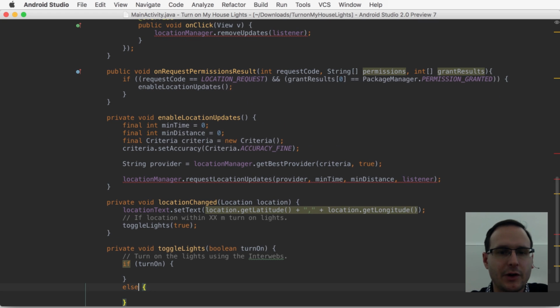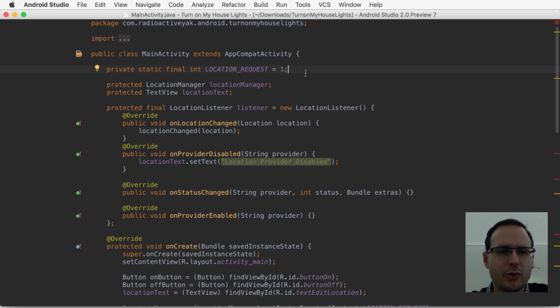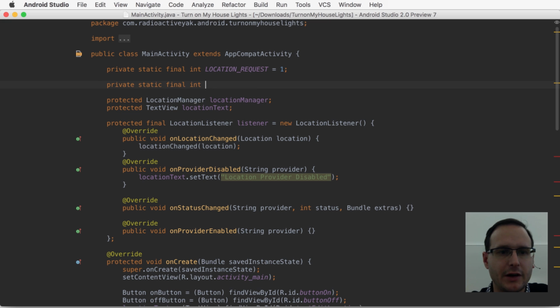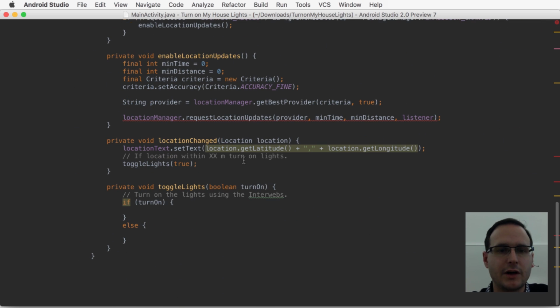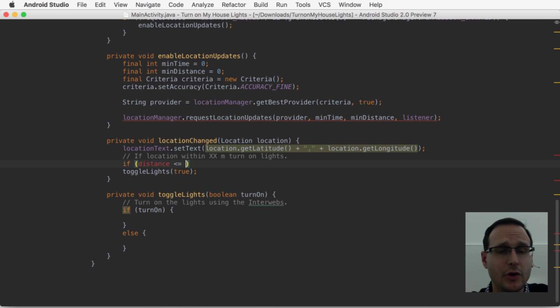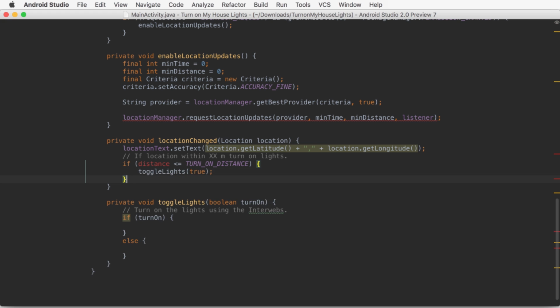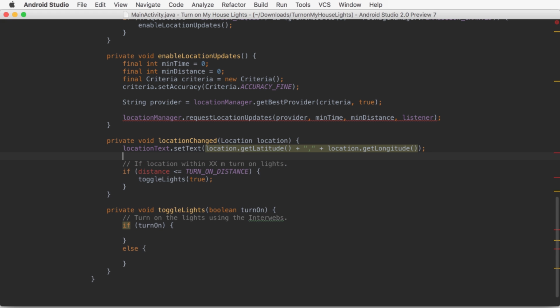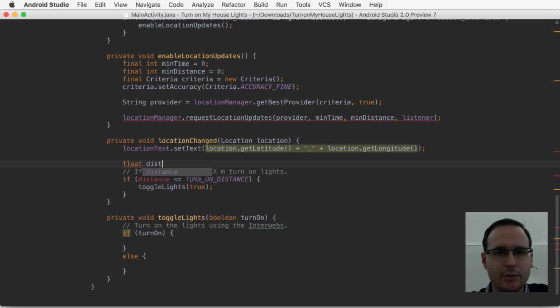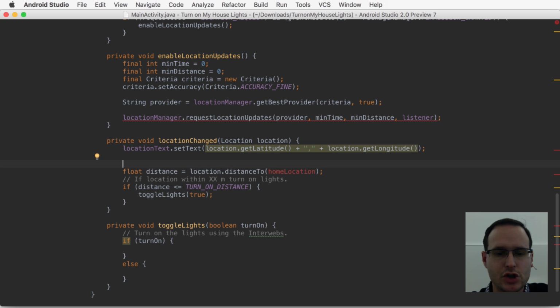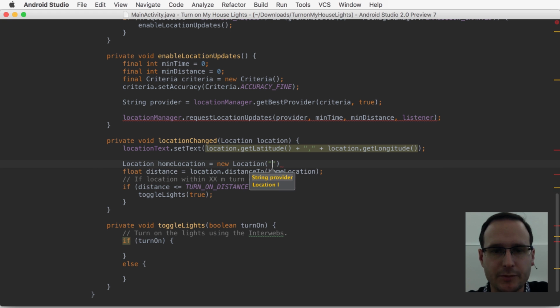Okay, so we need to find out whether we are within a set distance. So we'll probably want to have ways to set all of that in our UI. But for now, let's just go and make some statics. So we're going to need to know how far our current location is from our home location. So we can do that by saying location.distanceTo, and we can say here our home location, which means we're going to need to have a home location.